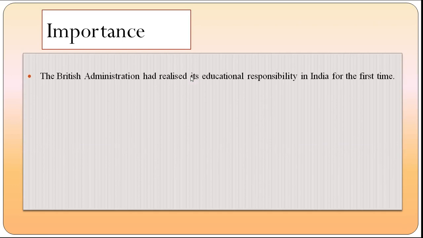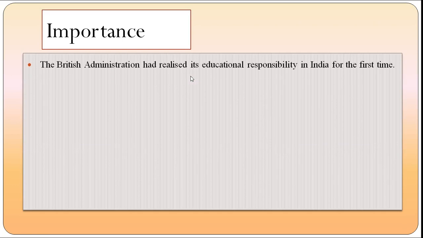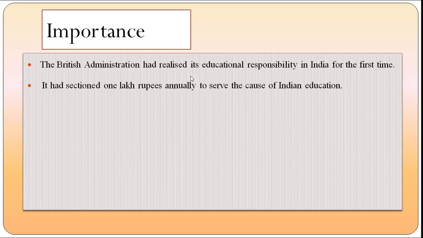Here the British administration had realized its education responsibility in India for the first time. So based on Charter Act 1813, the first important point is that the British administration realized its education responsibility in India for the first time. So they took the responsibility for providing education to the people of India. Next point, it had sanctioned 1 lakh rupees annually to serve the cause of Indian education. So the British government under the Charter Act 1813 sanctioned 1 lakh rupees annually for education in India.